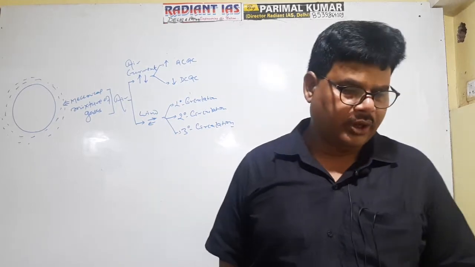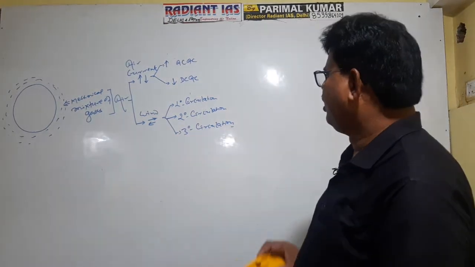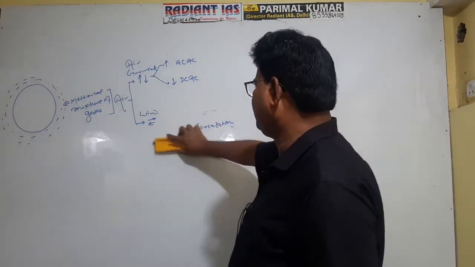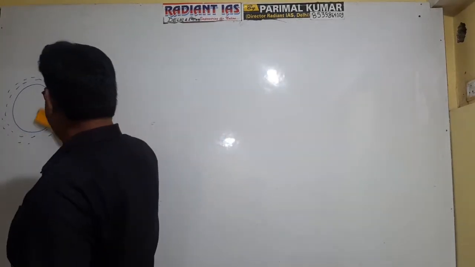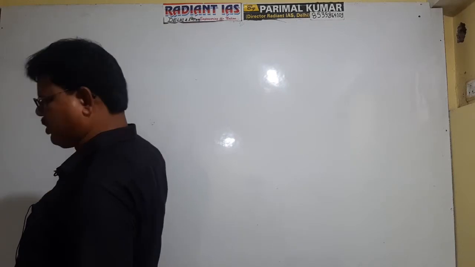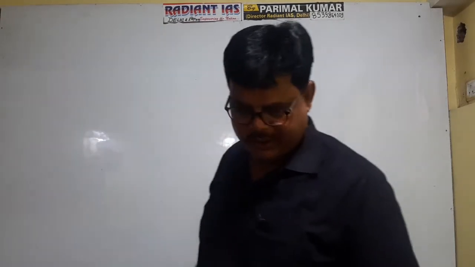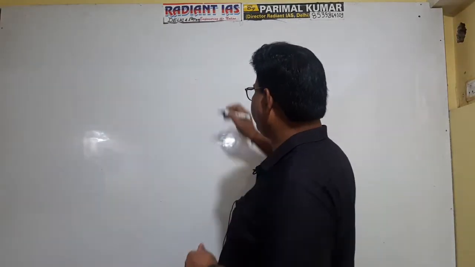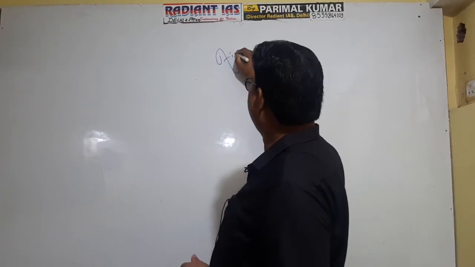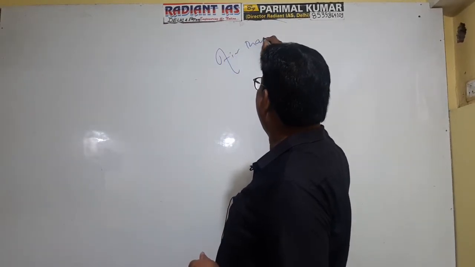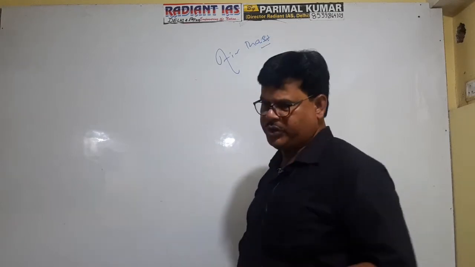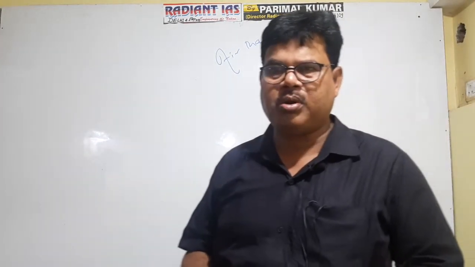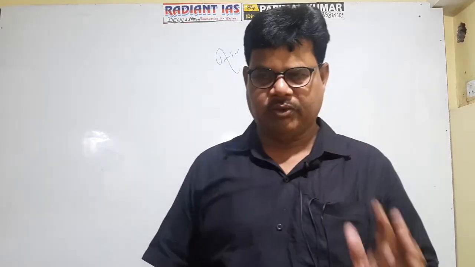Among secondary circulation, the most important wind is the air mass. The most important example is the air mass. Very important topic. Air mass. You see, the concept of air mass evolved after the Second World War.